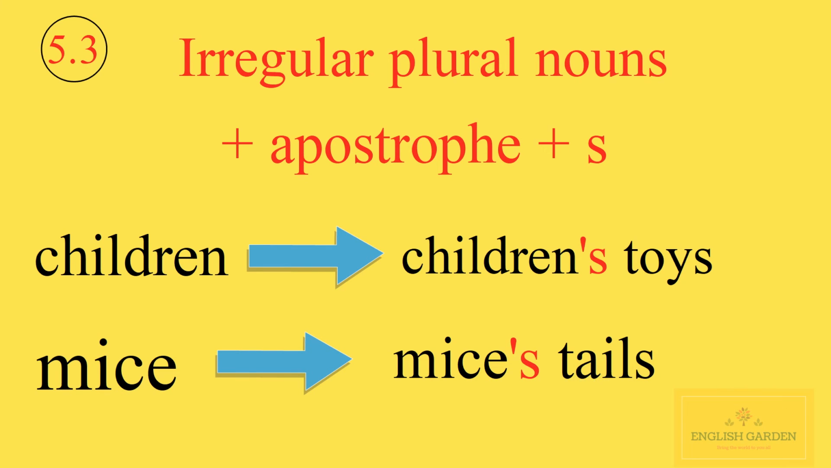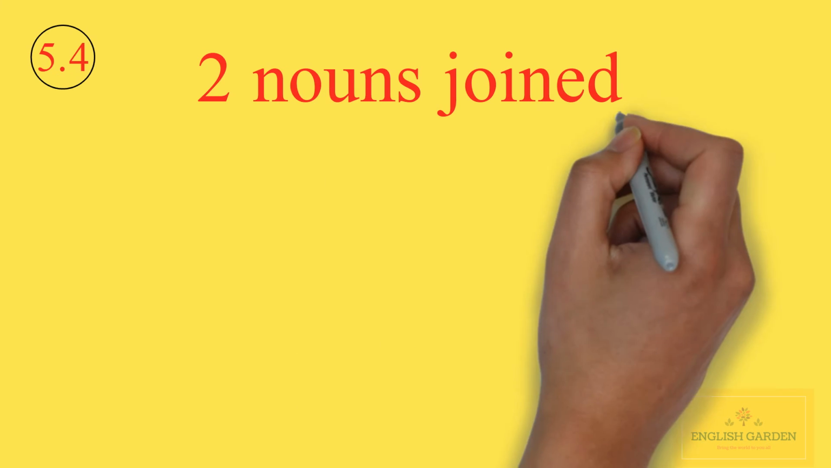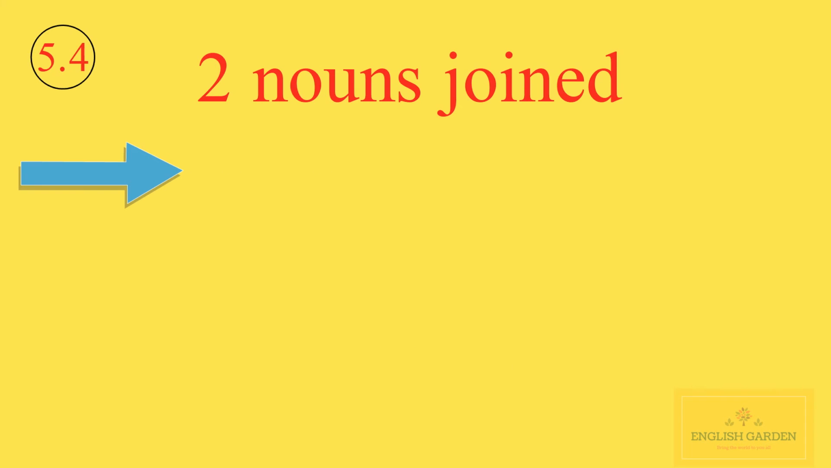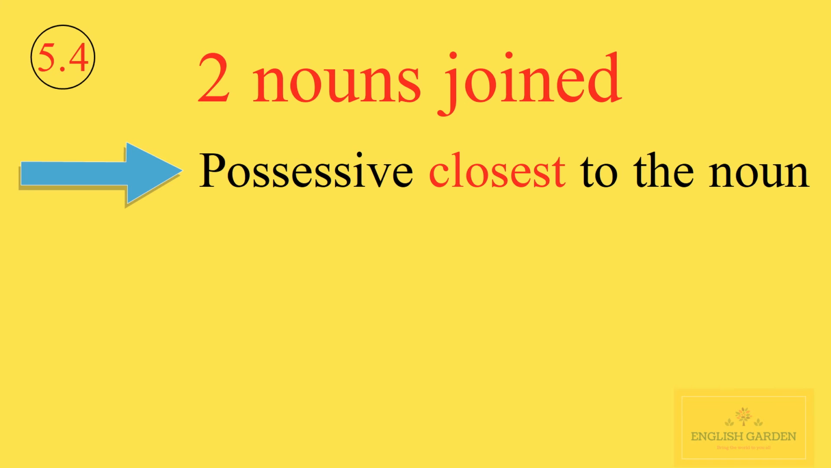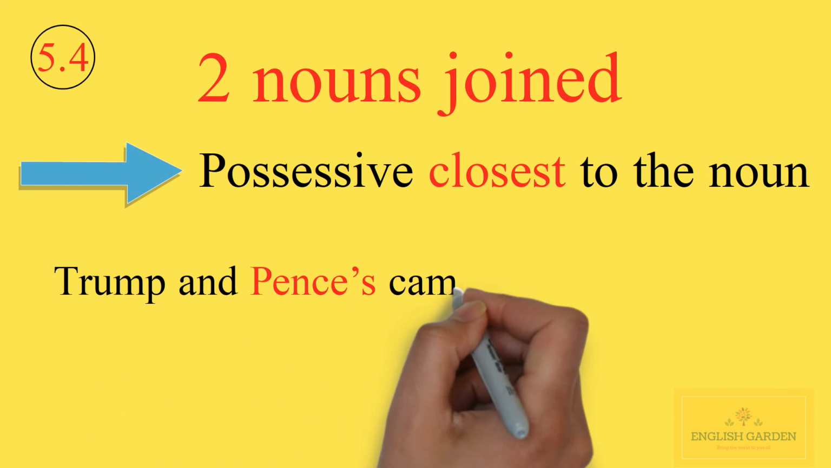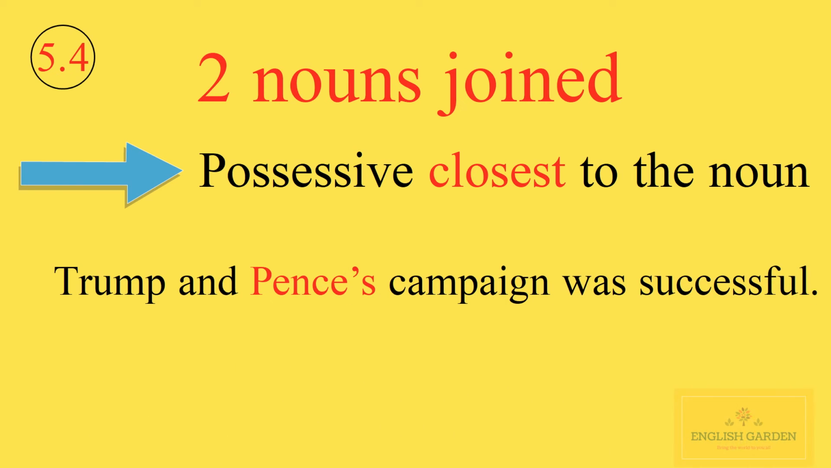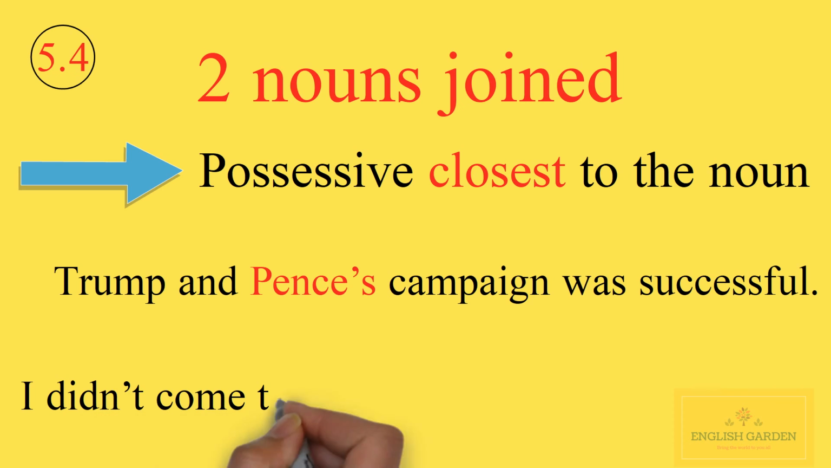The fourth rule. When two nouns are joined together, if there is joint possession, we use the correct possessive for only the noun closest to the possession. For examples, Trump and Pence's campaign was successful. I didn't come to Mr. and Mrs. Heinz's wedding.